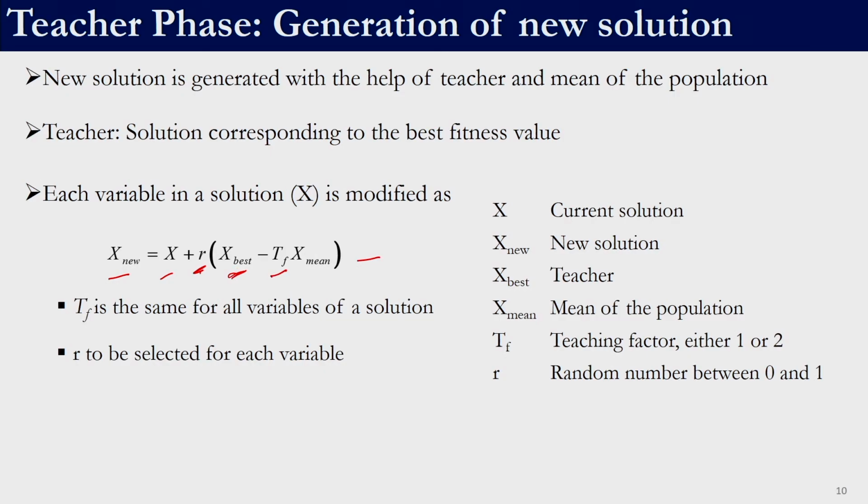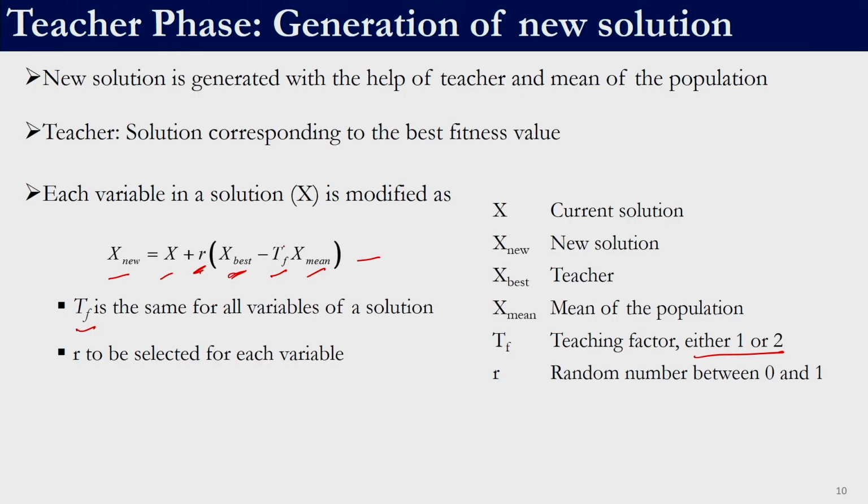TF is known as the teaching factor, and it has to be either 1 or 2. X mean is the mean of the population. You need to remember that TF is constant for all the variables. So, if I have a 5 variable problem, even then I need only one scalar, which has to be either 1 or 2, for generating one new solution. If we are generating a second solution, we will select TF again randomly.